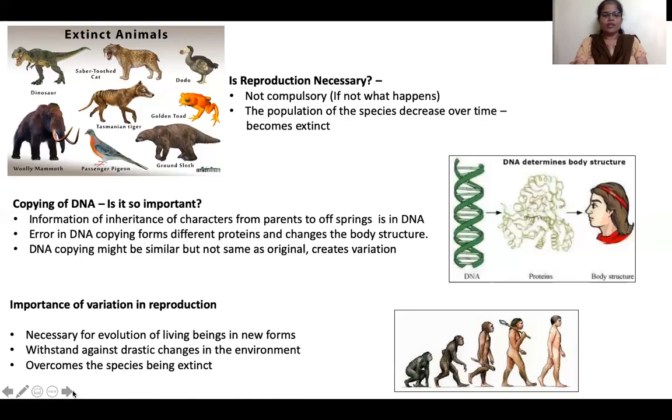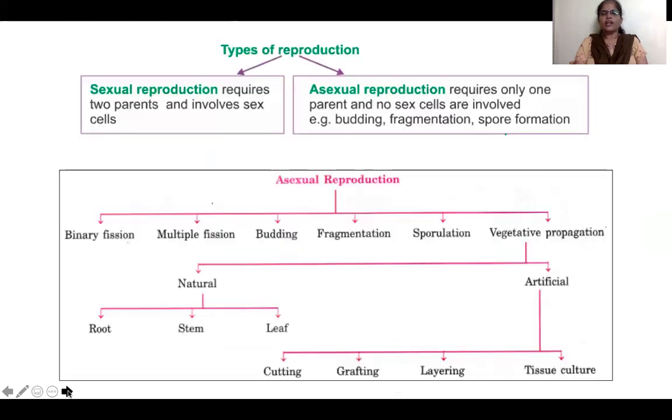Okay, now with this importance of reproduction, and we know why reproduction is necessary, let us study different methods of reproduction in living organisms. There are two types of reproduction. One is sexual reproduction and another is asexual reproduction.